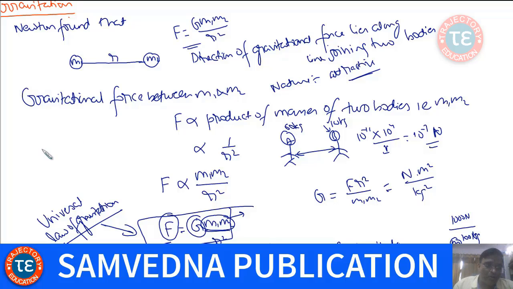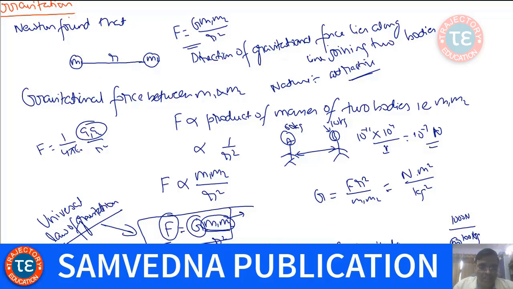This force is very similar to the Coulombic force that you study in electrostatics, that is 1 by 4 pi epsilon, which is a constant, q1 q2 by r square. But that force can be repulsive also, if the two bodies have the same kind of charge. In case of gravitational force, it is always attractive.